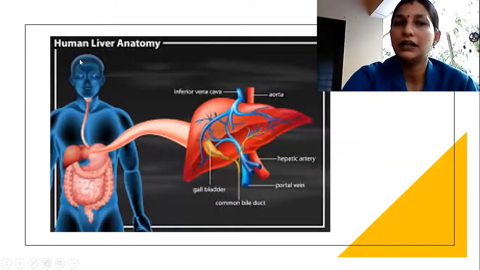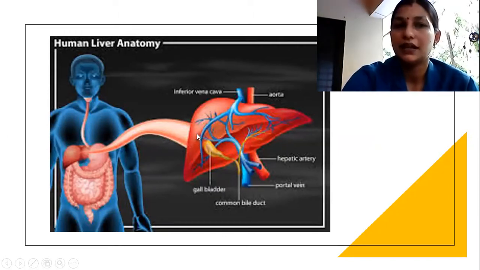So human liver anatomy, if you see it lies like this. Okay, these arteries and veins are coming from the heart. Okay, so the gallbladder is lying here, and this is the pancreas, liver. As you can see, liver is the largest gland. This is the liver, and this is the gallbladder. So liver is secreting bile, and bile is a yellow colored juice, correct? So it is very important for digestion. And what is this? This is gallbladder.